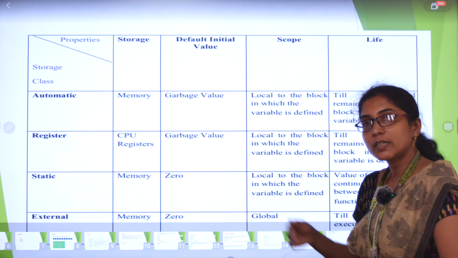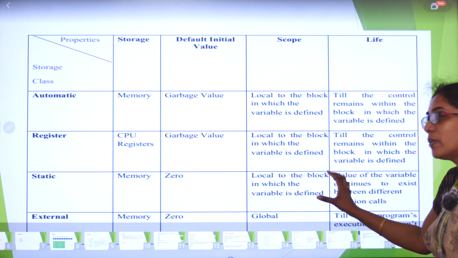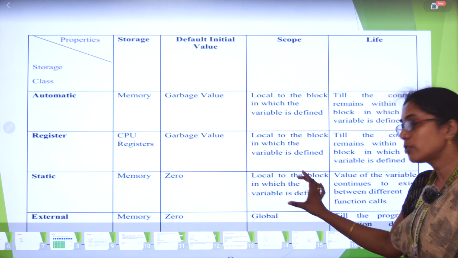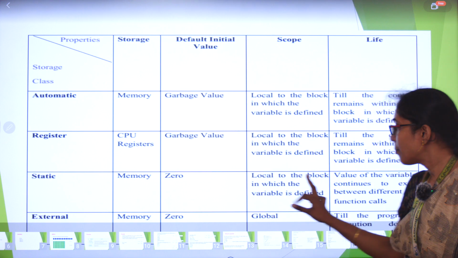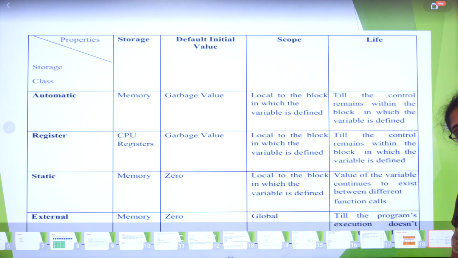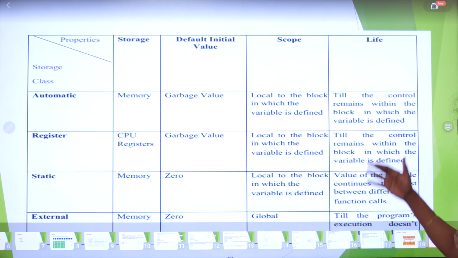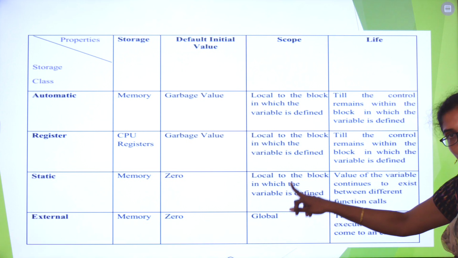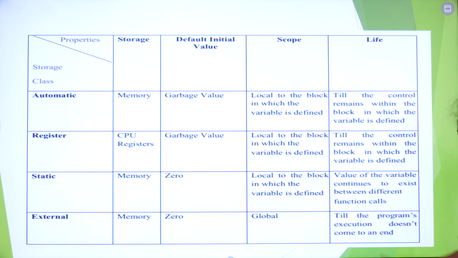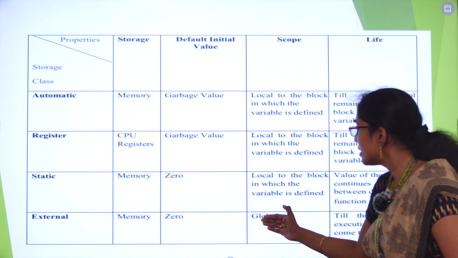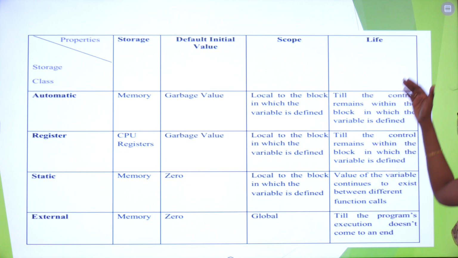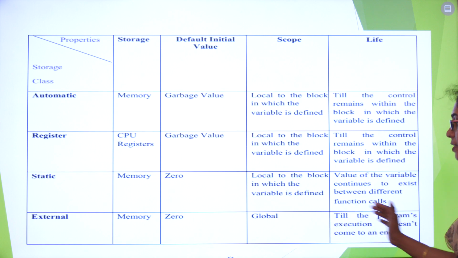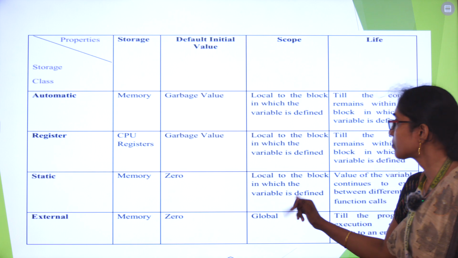Static, the value will be automatically initialized to 0. The scope will be within the block, so you can make use of the variable within that block, but the value persists throughout the program. So if your program has 5 functions, in all the functions this static variable will exist, but you can make use of it within that block only. The value persists across all the functions. In extern, the scope is global and the lifetime is also global, so it will be visible throughout the program.